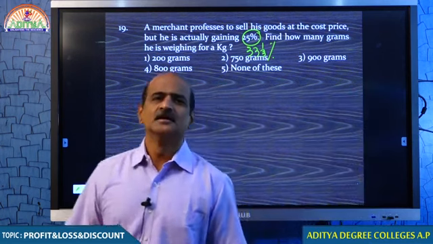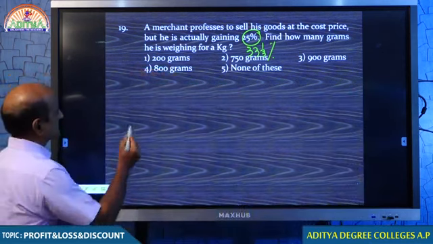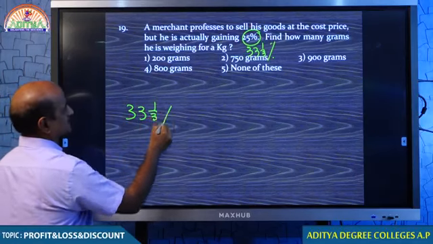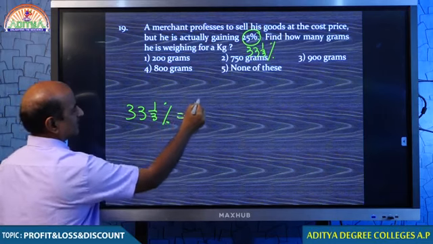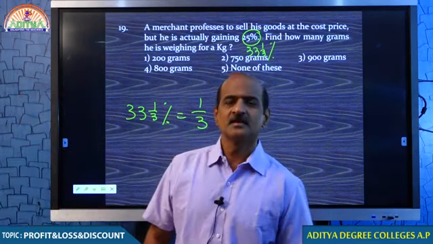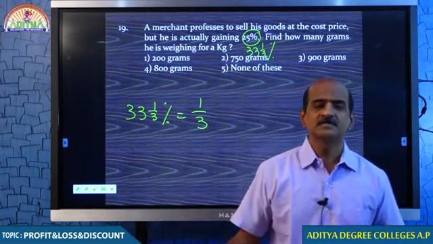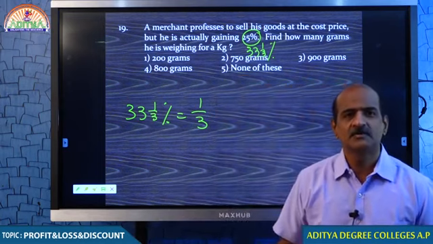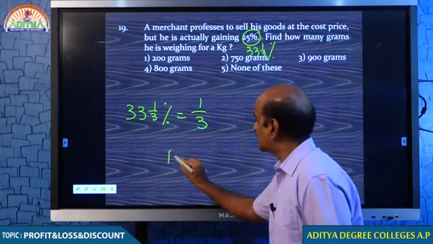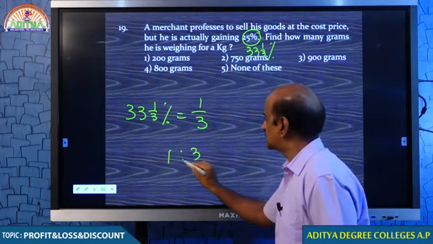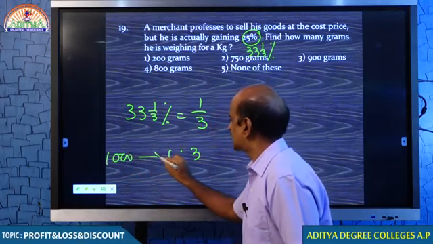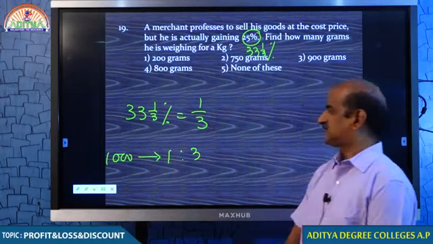Yeah, very good. Students, if this kind of question is given, the best process is 33 1/3%. Do you understand the meaning of 33 1/3%? You remember the fraction equivalent of 33 1/3%? It is 1/3, which means the entire kg should be divided in the ratio 1:3. Please divide 1 kg in the ratio 1:3.